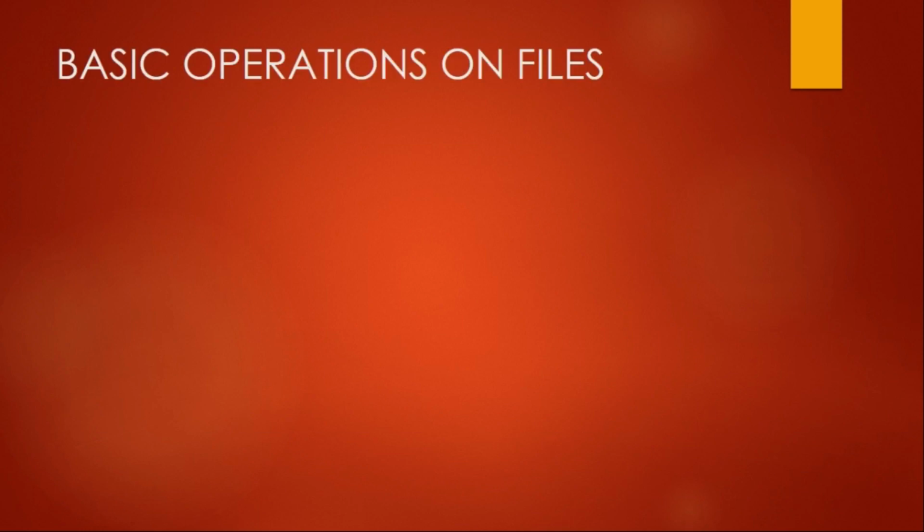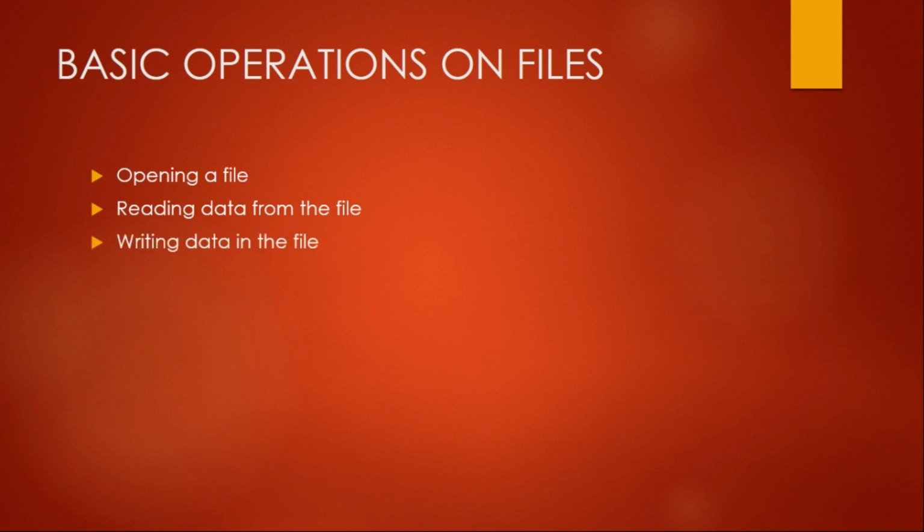What are the basic operations which are performed on files? That is opening a file, reading data from the file, writing data into the file, closing a file.